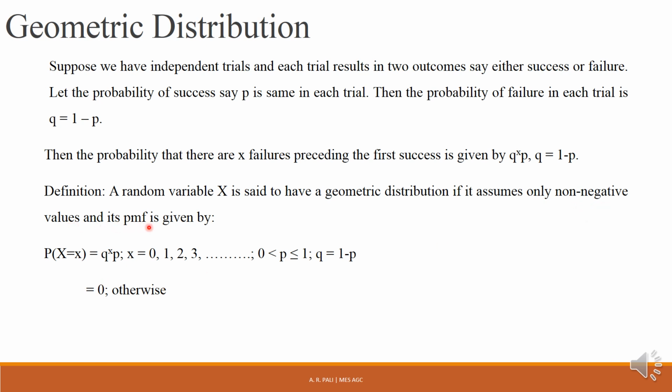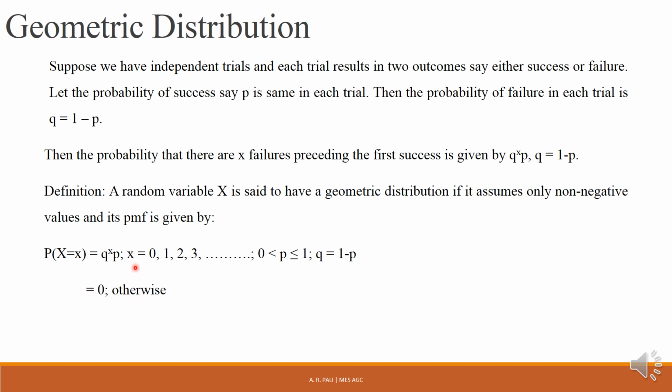And its PMF, that is the probability mass function, is given by probability X equal to x is equal to Q raised to x into P, which we have seen already, where x is going from 0, 1, 2, 3 and so on. Because P is the probability of success, it lies between 0 and 1, and here the probability of success cannot be 0, so 0 < P ≤ 1. The success will occur definitely in a geometric distribution, and Q is nothing but 1 minus P, and it is 0 otherwise.